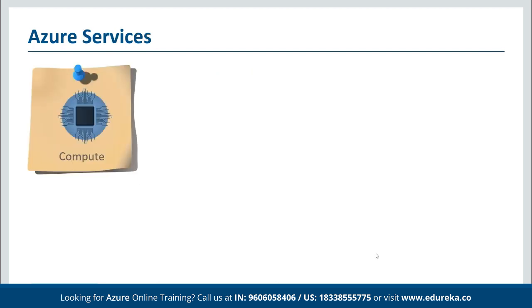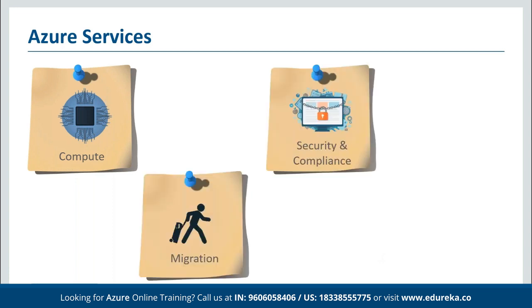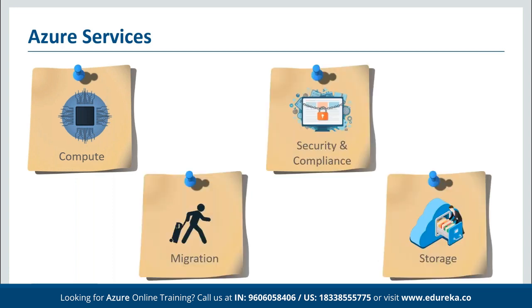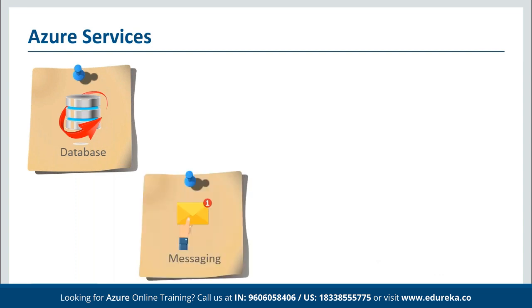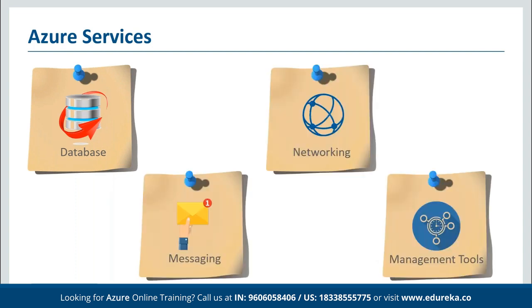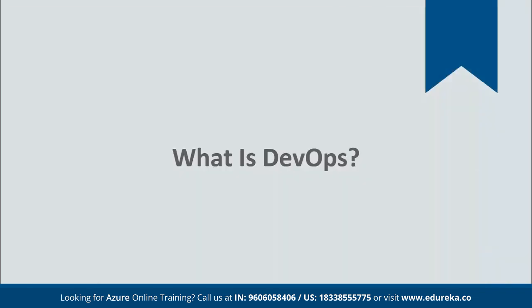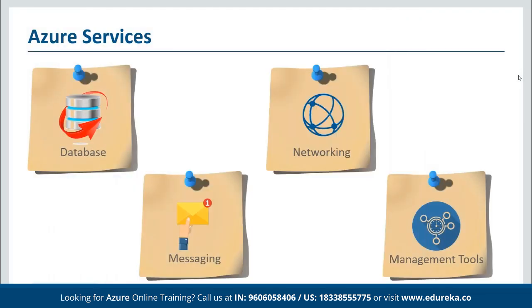Now, in terms of service categories, we have multiple services available, like computation, migration, security and compliance, storage, databases, messaging, networking, and management tools. Depending upon the requirement, we can choose any of the services, and then we have multiple resources and multiple configurations that we can choose from, and then we can deploy our services one by one.